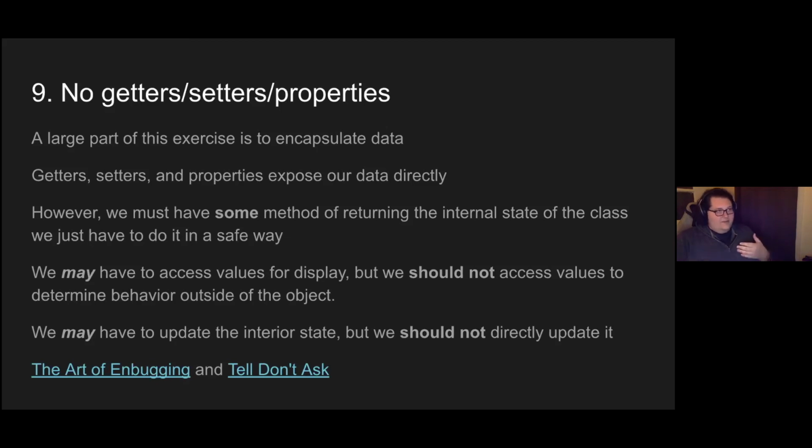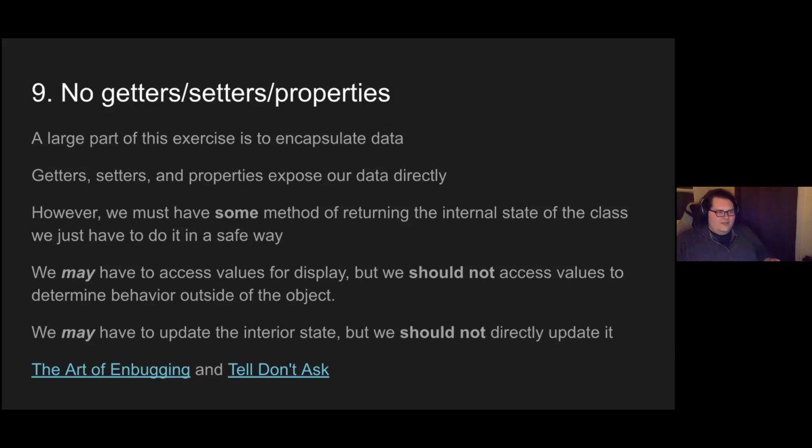And there should be some internal mechanism in customer or details to handle validation and the behavior of how that's updated, if it's saved to a database. But we're not directly setting those values with a setter or as a property on that class.